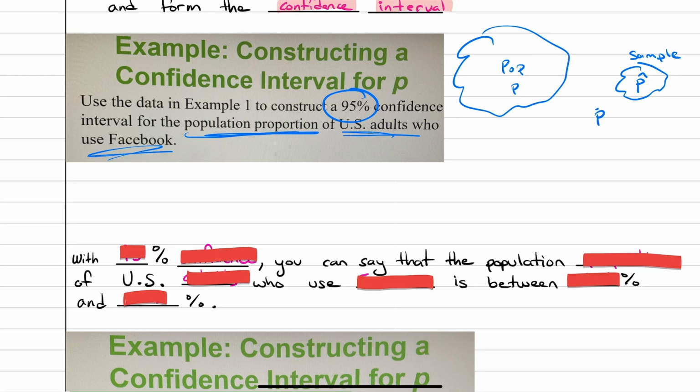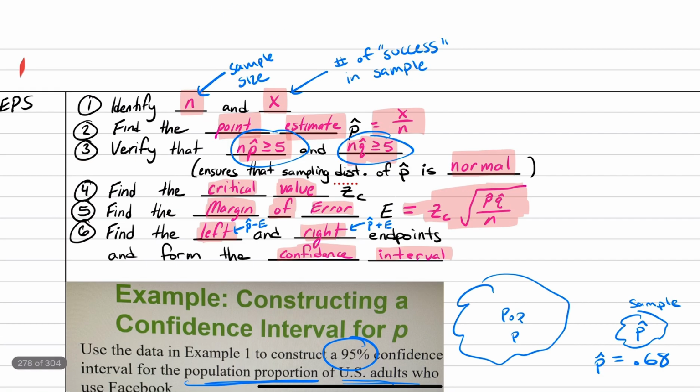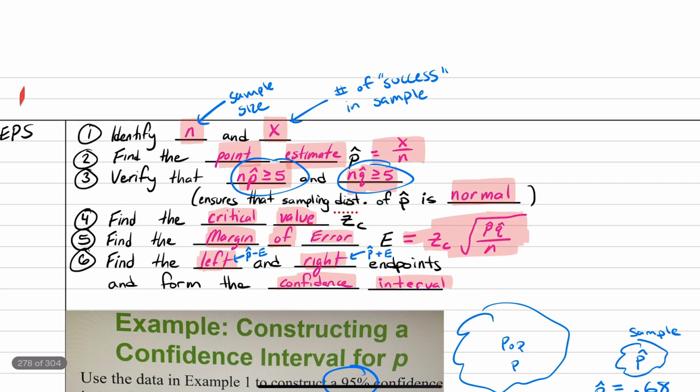And the proportion of adults that used Facebook in our sample was 0.68. That was the proportion of the people in the sample that said, yes, I use Facebook.